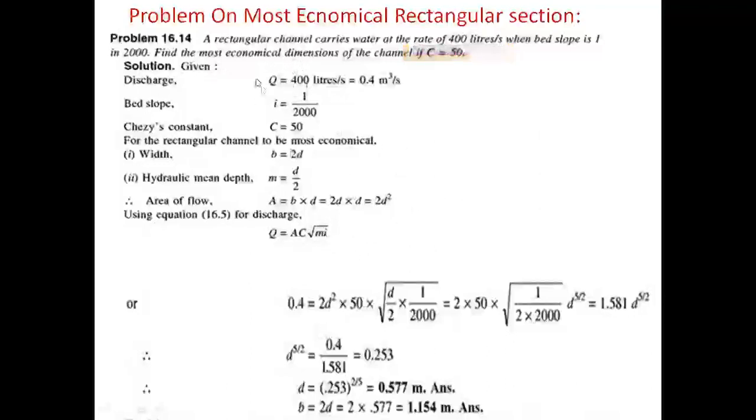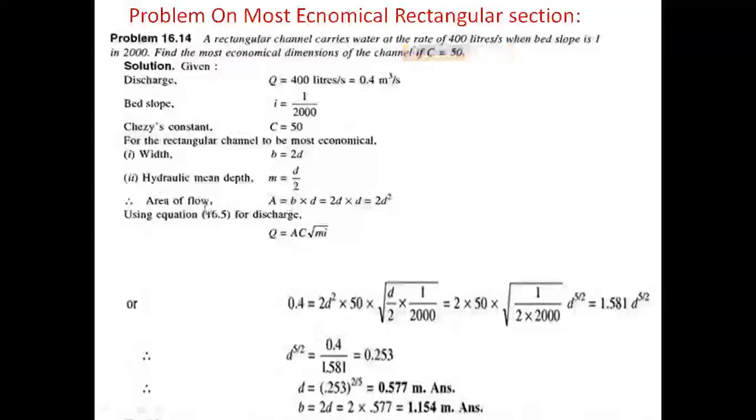In the previous problem the discharge was asked, but here the discharge is given and we must find the dimensions b and d. So how do we calculate the b value and d value?